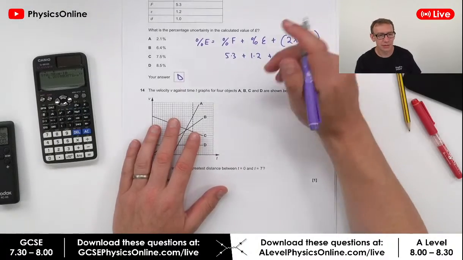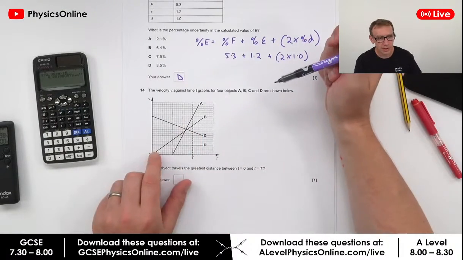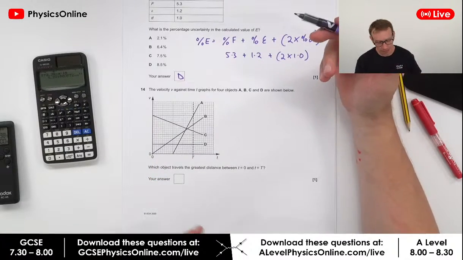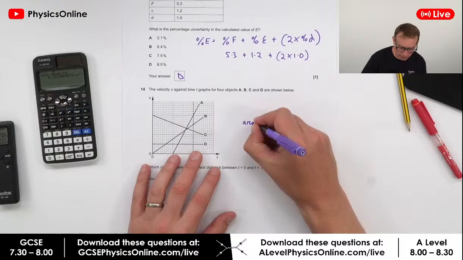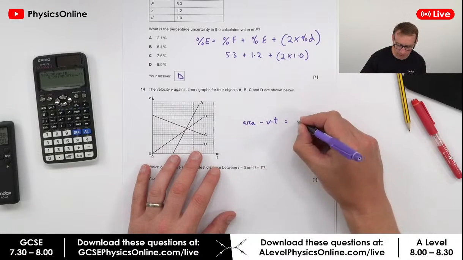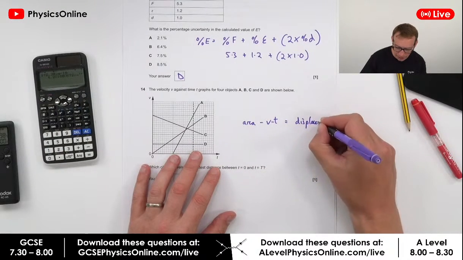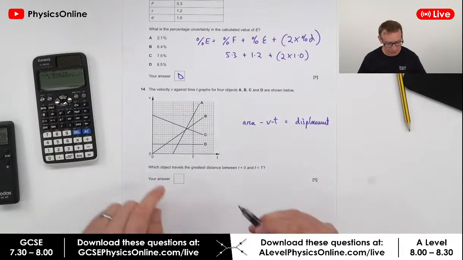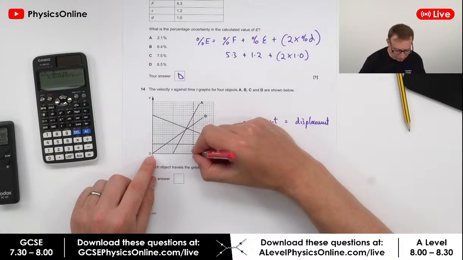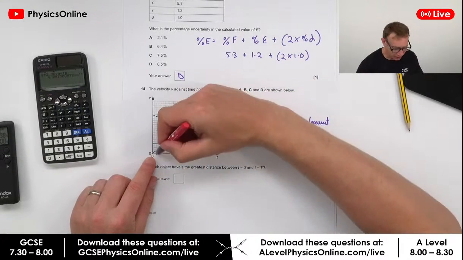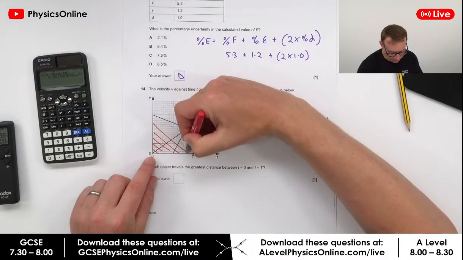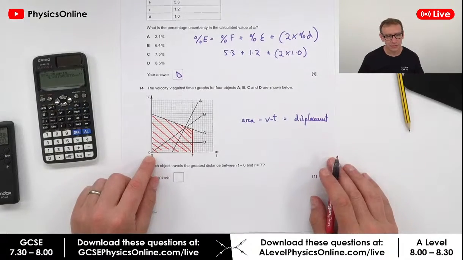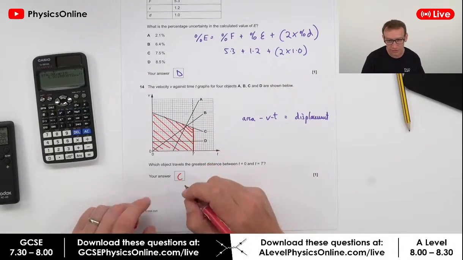We then have a velocity against time graph for objects A, B, C and D. Which object travels the greatest distance between t equals 0 and t equals t? So if we want to know which has travelled the furthest, we know that the area underneath the VT graph is equal to the displacement. And therefore we need to think about which of these lines has the biggest area. So I would say, just by looking at this, and we're only going up to this line up here, that underneath C looks massively bigger than the other areas. So I would say, just doing it by eye, my answer is C.